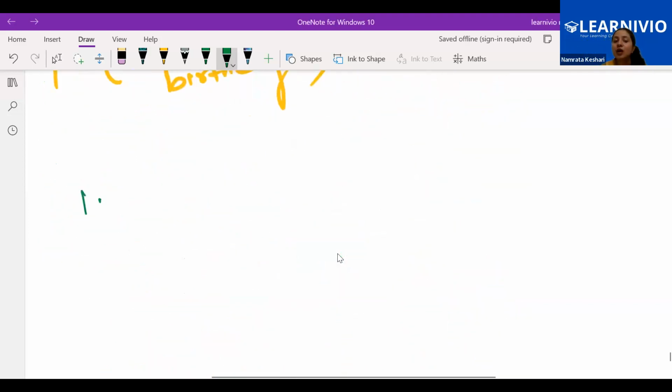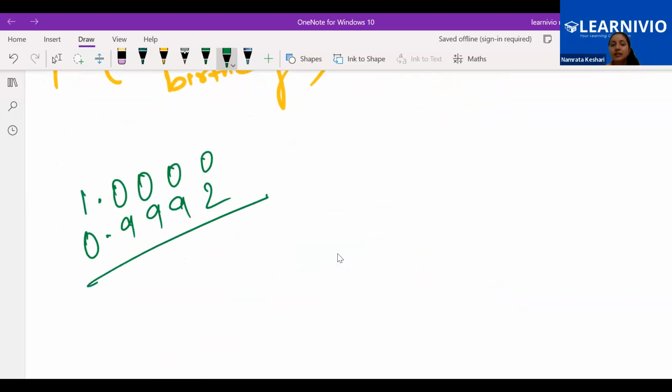Let me help you recall. 1 means 1.000, you can write, and 0.992 this way, and then you can do the subtraction. For decimal subtraction there is a rule: decimal below decimal. First arrange it and then do the subtraction.